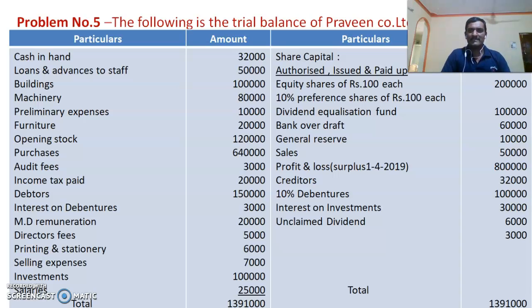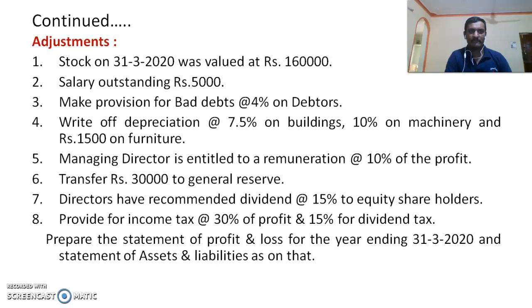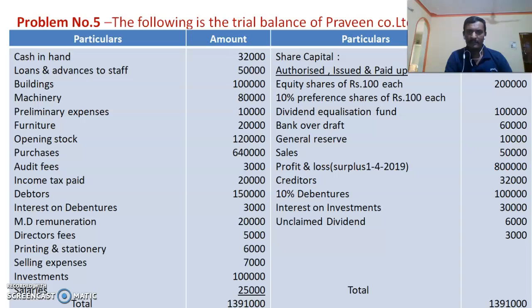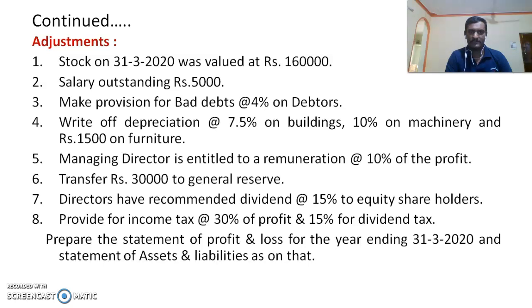So the trial balance is given of Praveen Company Limited as on 31st March 2020, and from that we have to prepare the statement of assets and liabilities and statement of profit and loss. Here the trial balance is given, as well as the information about the adjustments. And as far as the preparation of final accounts is concerned, you know that first of all we have to group up the items related to a particular note. So in order to prepare the note, the grouping of items is very important. So for that sake, let me start with grouping of the items given in the trial balance first.